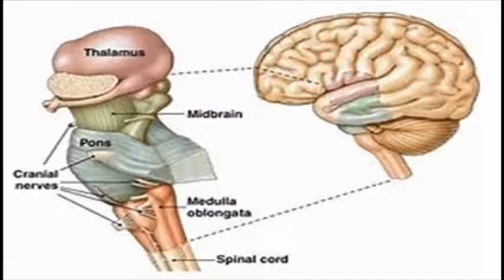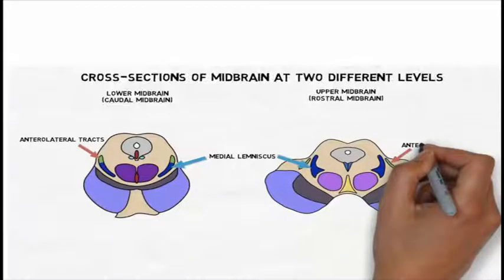Now I will show you this in the diagram. As you can see, this is the midbrain. Now we will focus more on the midbrain. As you can see, this is the posterior side and this is the anterior side. Now we will check all of these. This is the caudal section of the midbrain, a cross-sectional view. Think of it as if we are watching the brain from above, from the superior portion.